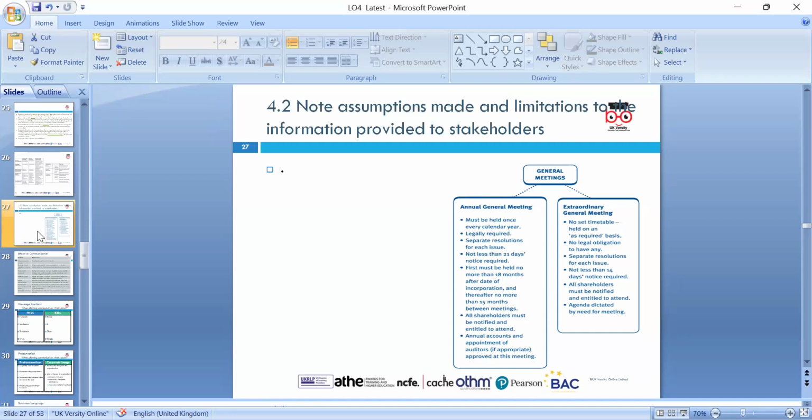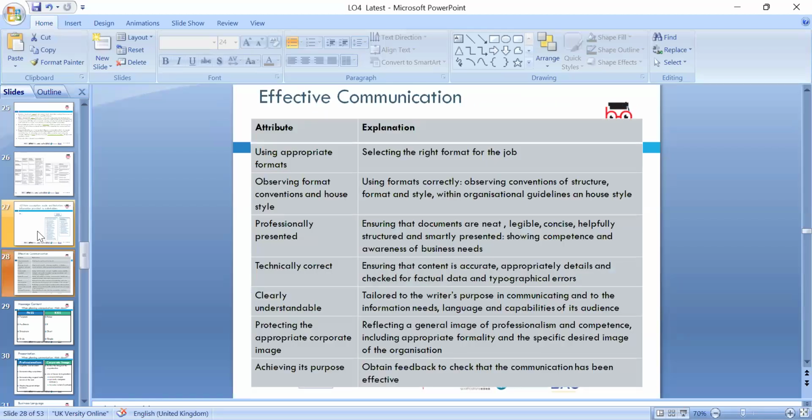An extraordinary meeting we can arrange if the matter is quite urgent. We can't wait. If it's the registered capital we need to increase, we can arrange it. So when we're looking at effective communication, it is using the appropriate format, always looking at the professional style, presenting technically correct, like debit and credit, or the balance sheet, or the tax return, or VAT. Those forms clearly represent, and we can communicate with the various stakeholders. So we can look at appropriateness, the image and advertising purposes, and achieving these purposes as the organization objective.